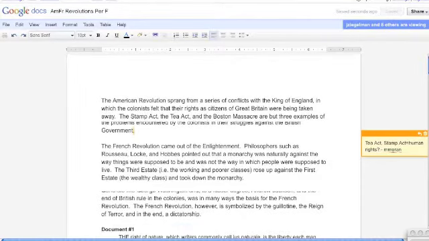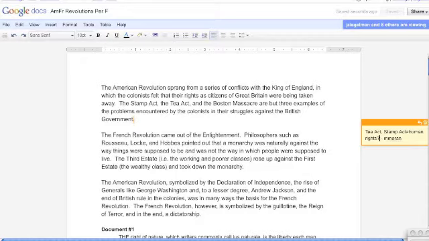So what they then did is they annotated all these spots here, and then shared those documents, which were automatically shared with their classmates.